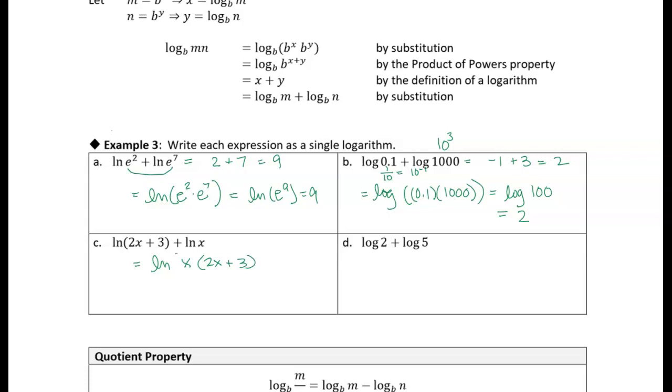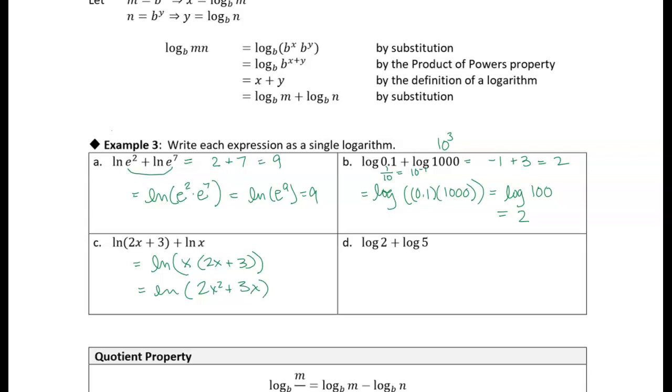I'm going to put parentheses around this so it's clear that it's the natural log of that whole thing. But I'm done, really. That's all I needed to do. Now, you could also write this as 2x squared plus 3x if you wanted to distribute that x.